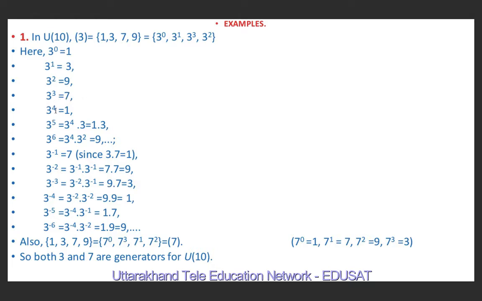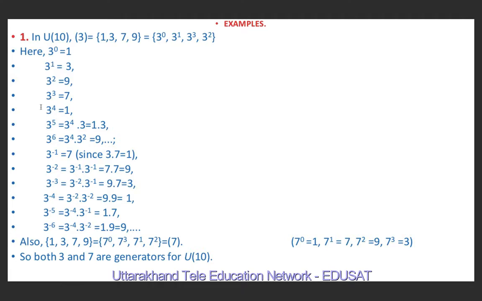3 raised to power 4 is nothing but 81. 81 divided by 10, the remainder is 1. 1 is also the identity element of this group. So I have written remainders on the right hand side, which we get on dividing by 10. And on this side, we calculate or multiply the elements in the usual way.